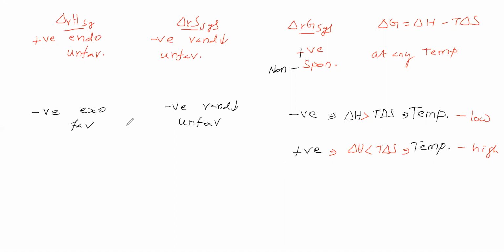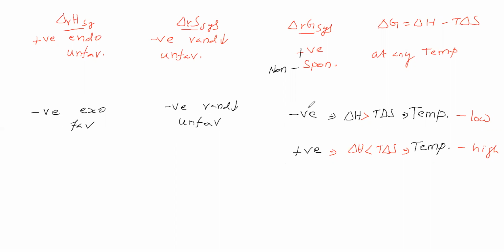So delta H is favorable for the process, delta S is unfavorable for the process. Now we will make the process spontaneous by changing the temperature here. So here, if we keep low temperature, the process can be spontaneous, we can say.